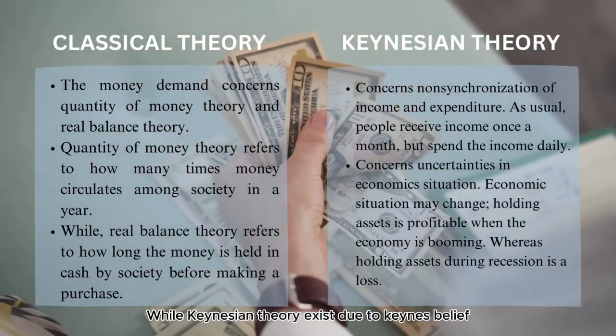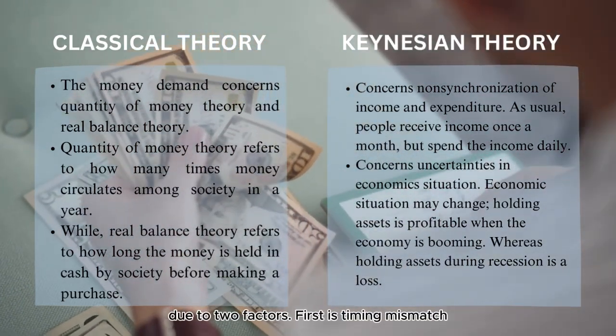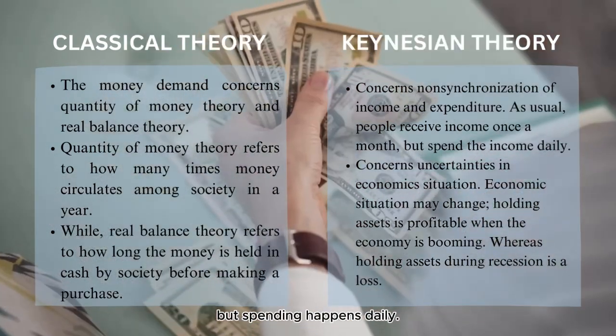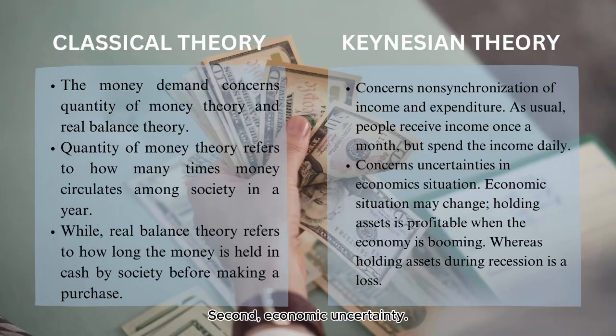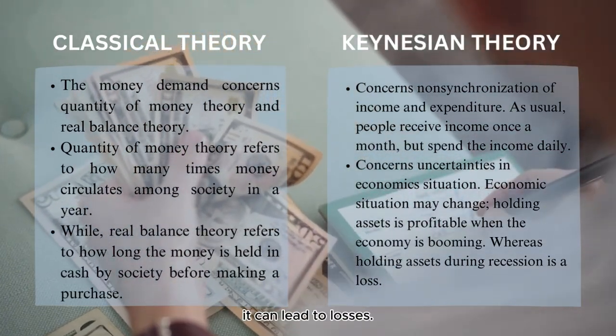While Keynesian theory exists due to Keynes' belief that people hold money for a certain period of time due to two factors. First is timing mismatch. Income is usually received monthly but spending happens daily. Second, economic uncertainty. In a good economy, holding assets is profitable, but during a recession, it can lead to losses.